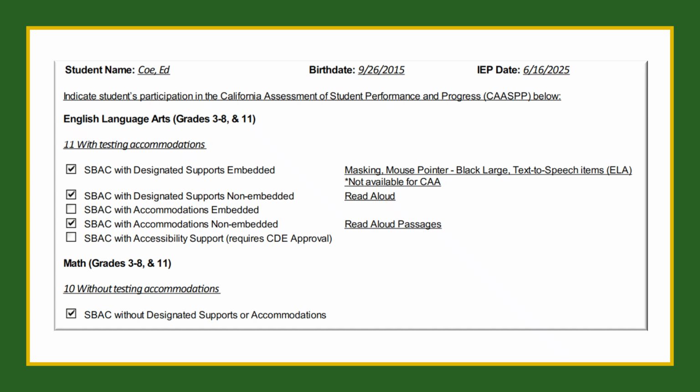For students taking the Smarter Balanced Assessment, known as SBAC, the team must indicate whether the student will test with or without designated supports or accommodations. Be sure to select the appropriate boxes for embedded tools, the tools that are available within the online testing platform, or non-embedded tools, tools and supports that are provided outside the platform, such as a scribe or paper materials.